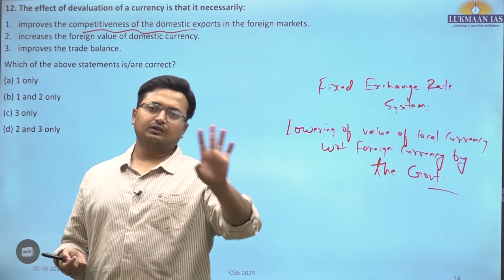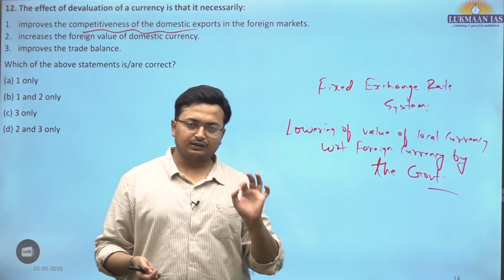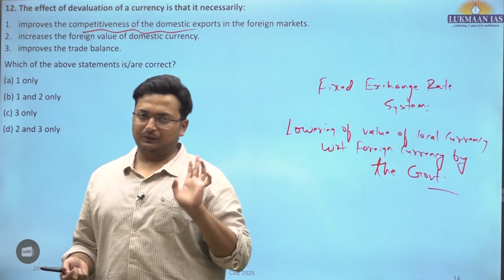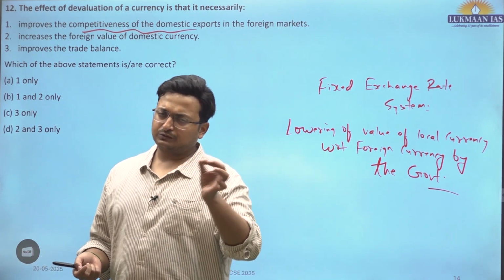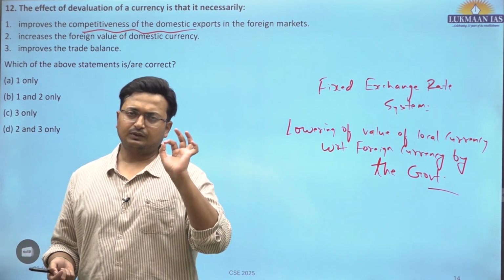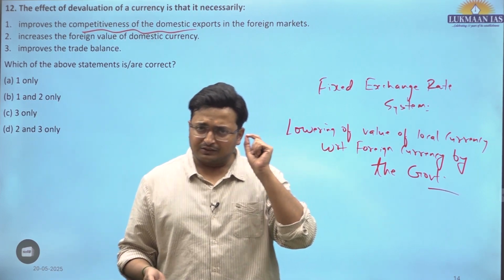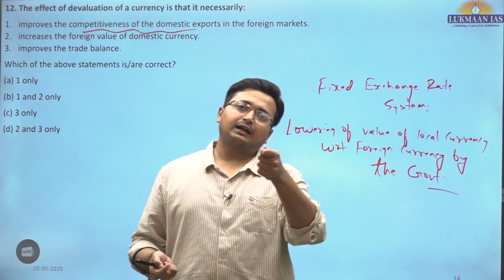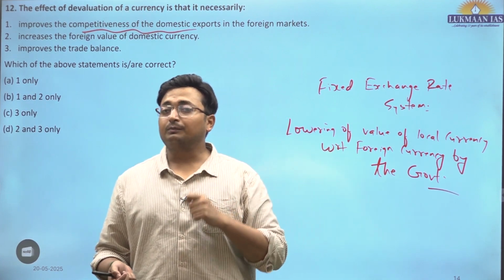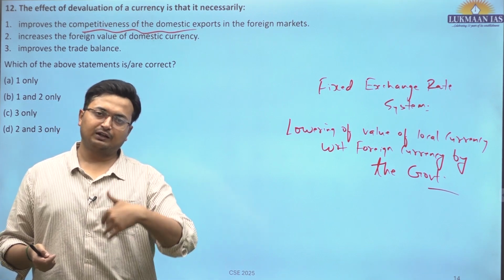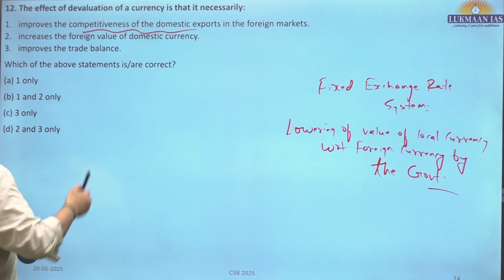Suppose India follows a fixed exchange rate system, and the Indian government has said that from today onwards, one USD would be 90 rupees, for example. That is a devaluation from 84 to 90. In that case, the US importer, if they are paying $1, will get 90 rupees worth of goods and services from India. And this is how the export competitiveness of India would increase.